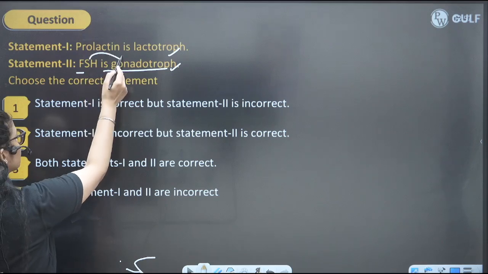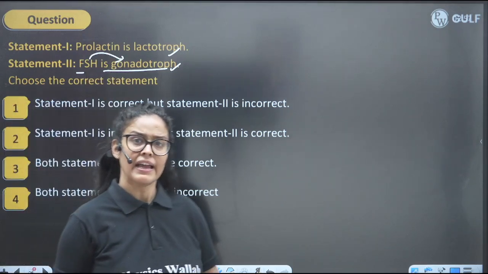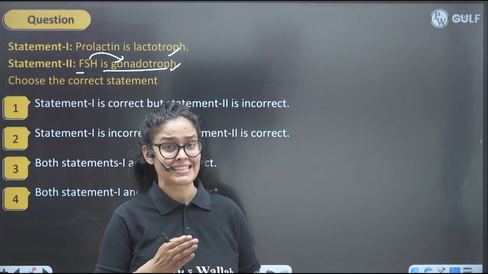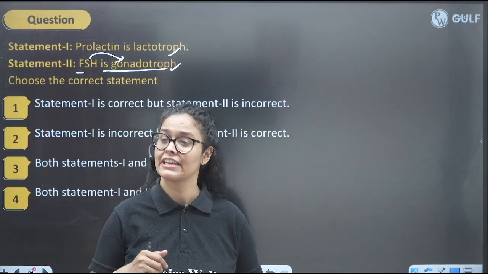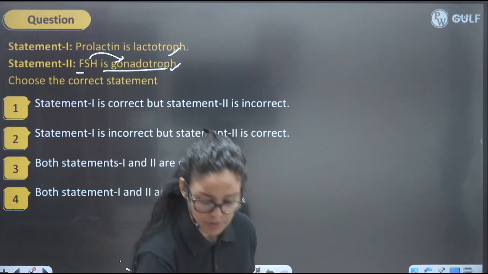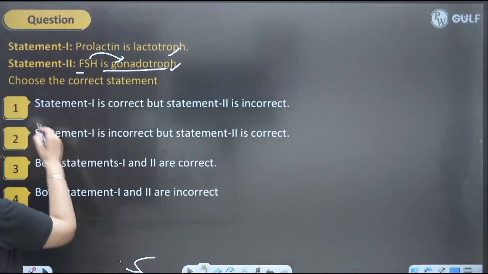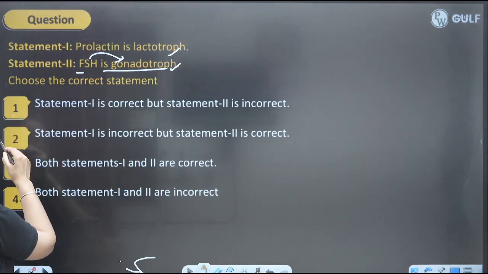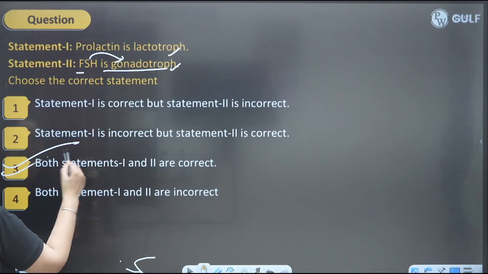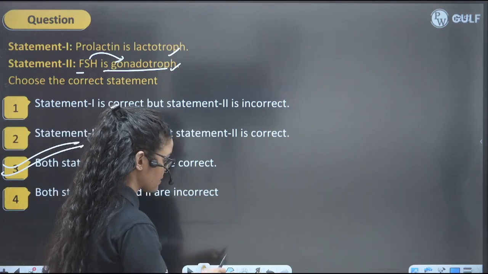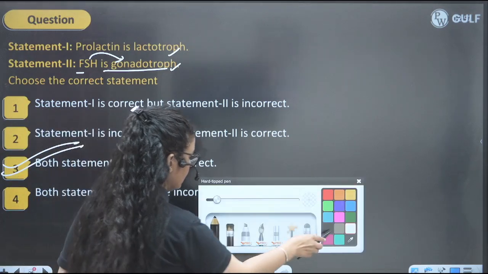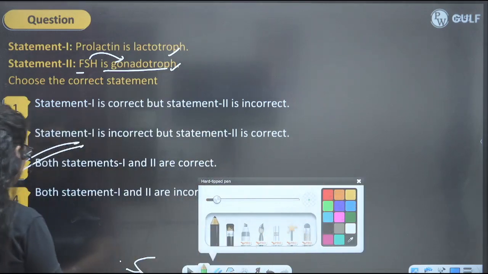Gonadotroph means FSH will be acting on gonads. Yeah, FSH acts on the testes in case of male and ovaries in case of female. That's absolutely true, no kids? So absolutely correct answer will be both these statements are correct. So third is the perfect answer here. Now let's move ahead. Easy question, no?